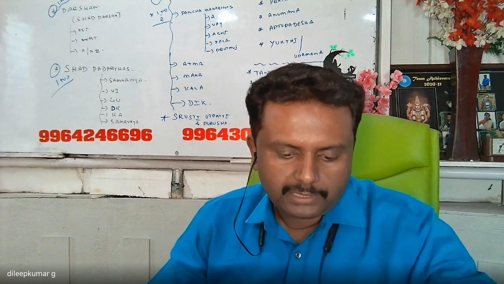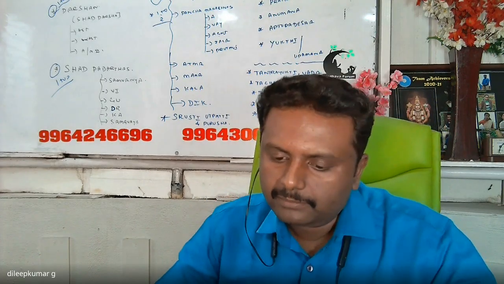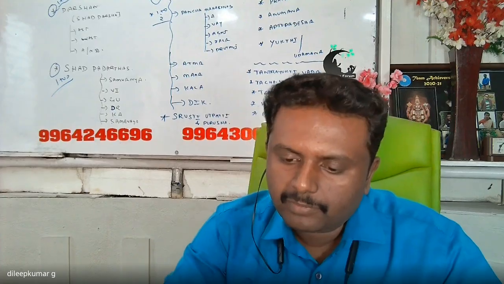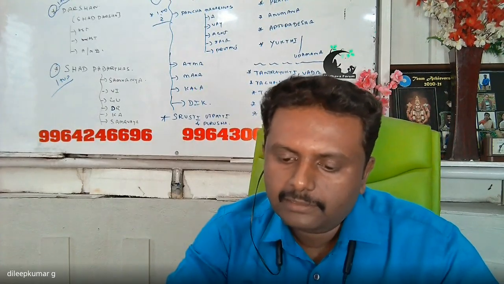As for pramanas, they accepted four: Pratyaksha, Anumana, Upamana, and Shabda. They accepted four pramanas and eight padarthas.